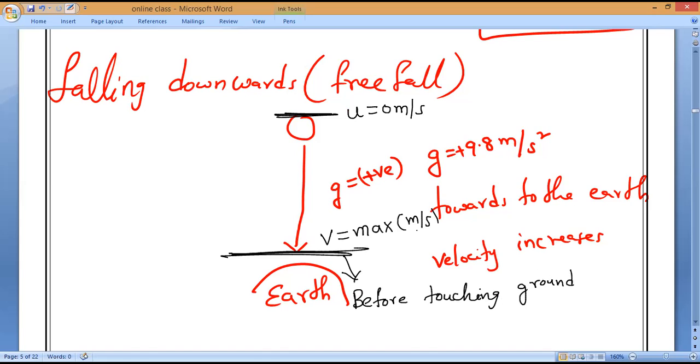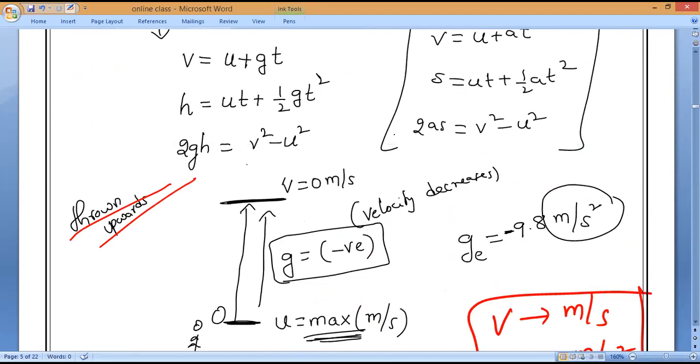Please remember, when a body is falling downwards, velocity keeps on increasing, so the g value is positive. When a body is thrown upwards, velocity keeps on decreasing, so the g value is negative.